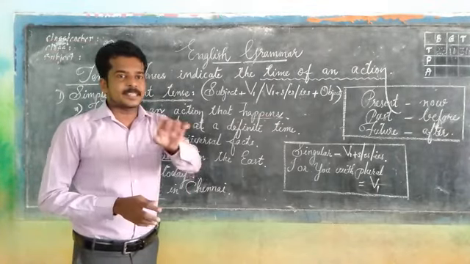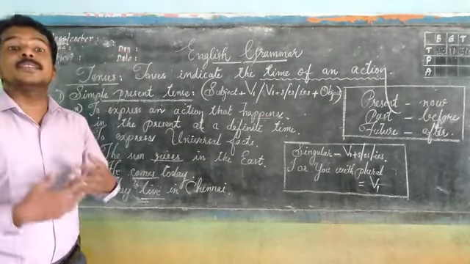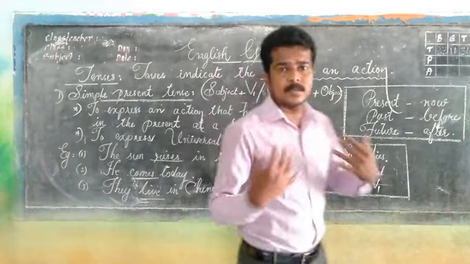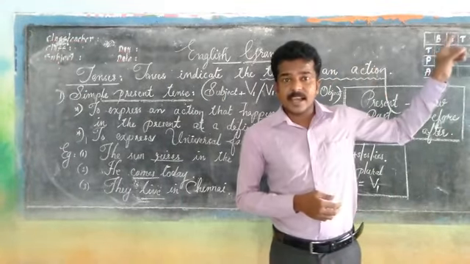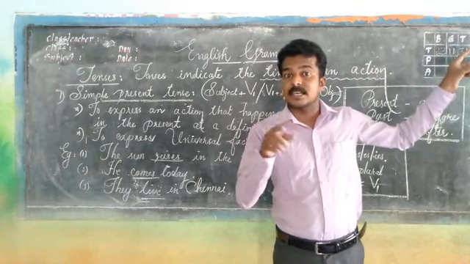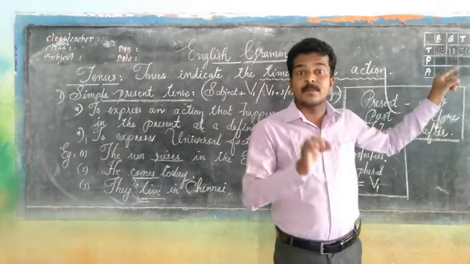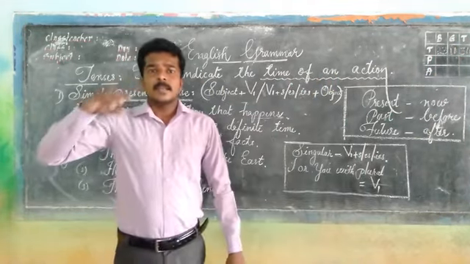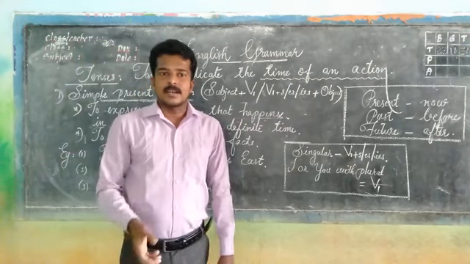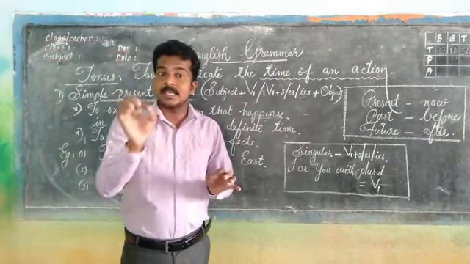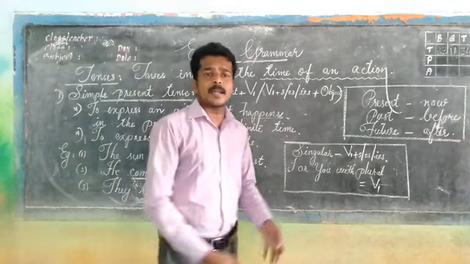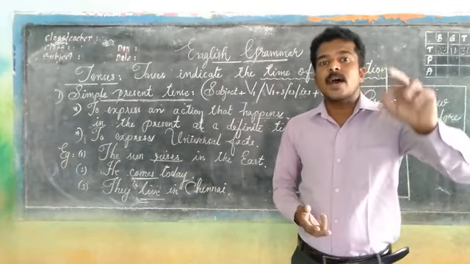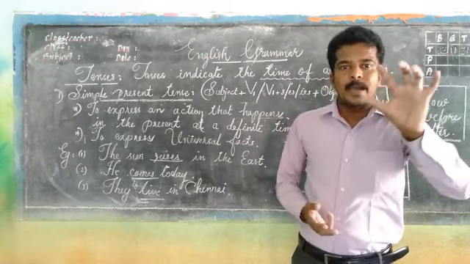In order to express an action that happens in the present at a definite time, we use simple present tense. And the second situation: to express a universal fact, a universal truth, most universal facts we express in simple present tense. For example, the sun rises in the east. Rises, R-I-S-E-S: along with the V1 rise, s is added because the subject, the sun, is singular. In the same manner, the earth revolves around the sun. Revolves, R-E-V-O-L-V-E plus s, because earth is singular. In the same manner, 5 and 5 make 10. It's a universal fact. Here, 5 and 5, the subject is plural, so the V1 form make is used.